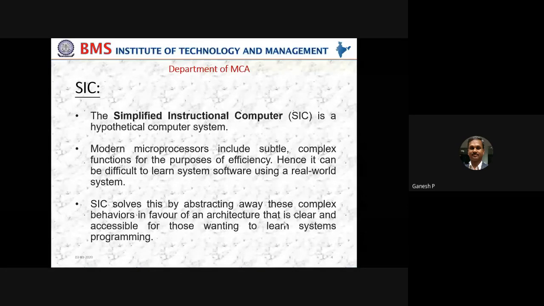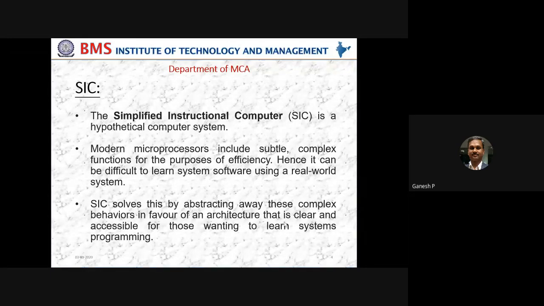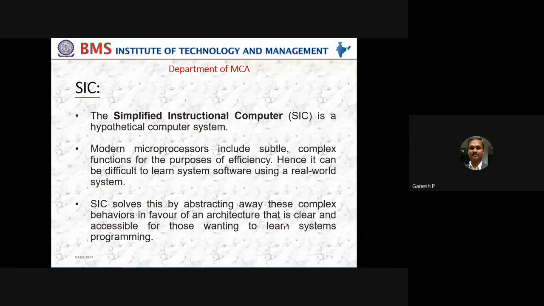As we have seen in the previous class, SIC stands for Simplified Instructional Computer, or Simple Instructional Computer. Both mean the same. SIC is the lower version of the two-level architecture. The next level is SIC/XE, which stands for extra equipment. We'll talk about that maybe next class, but today's class is devoted to the architecture of SIC. Before we discuss that, let me quickly understand what the various processors are.